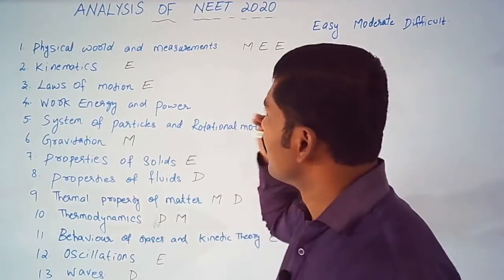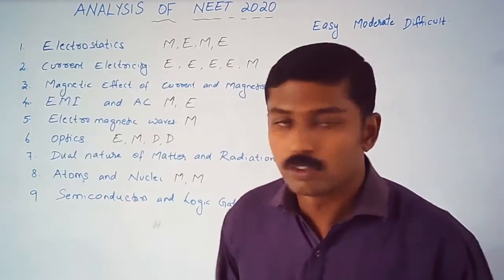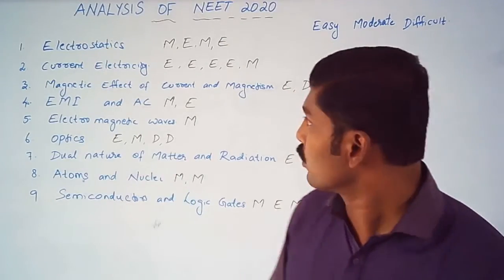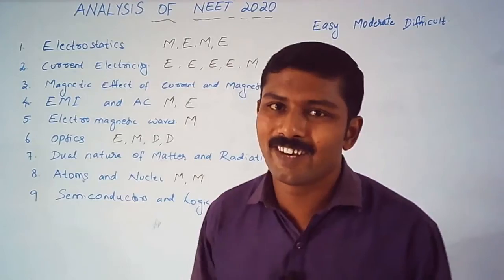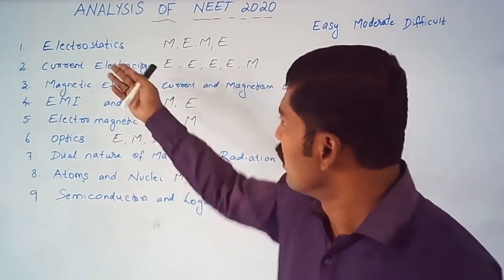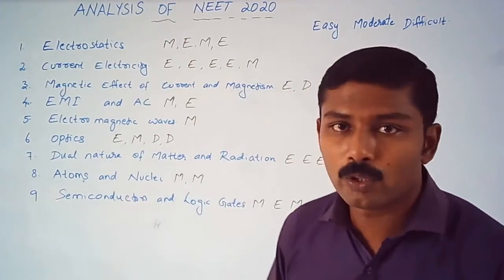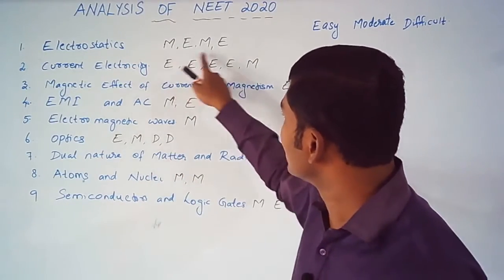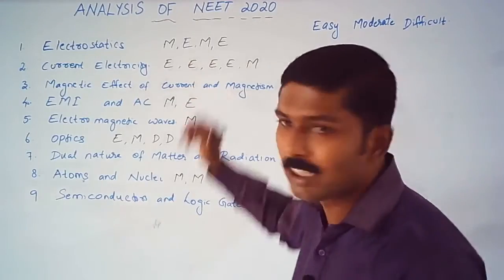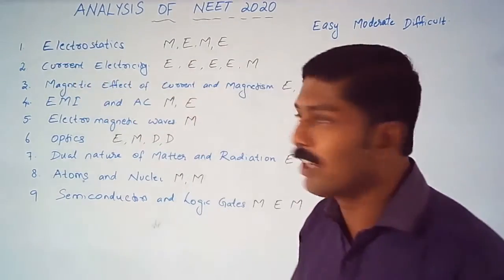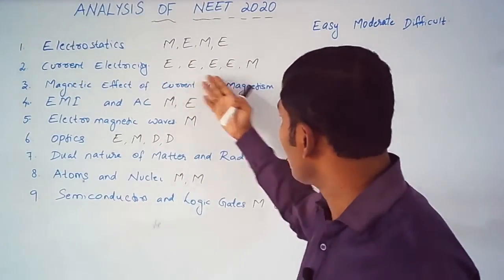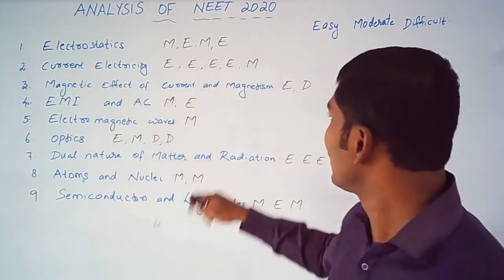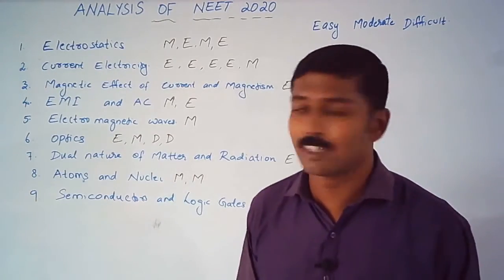Okay, now let's analyze the +2 topics, starting from electrostatics, which has been divided into two chapters in NCERT. Anyway, electrostatics had 4 questions this year in NEET 2020. 2 questions were moderate and 2 were easy. Then coming to current electricity, we had almost 5 questions. 4 were easy and 1 was a moderate level question.